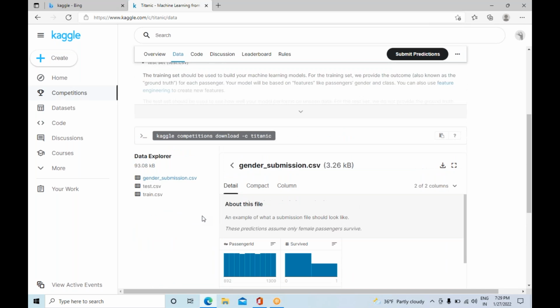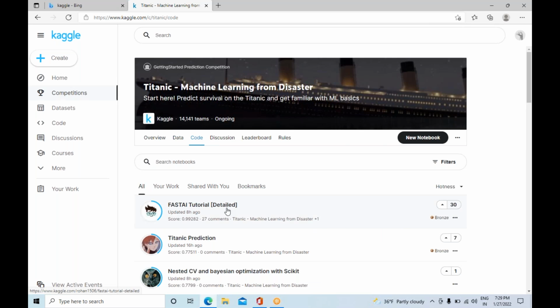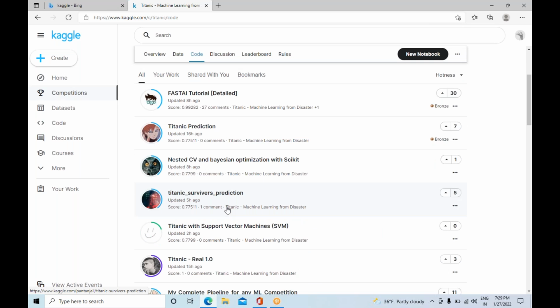This is the code which was already defined. So many people might work on this particular thing, and those people's codes are here. You can click on any one of it.